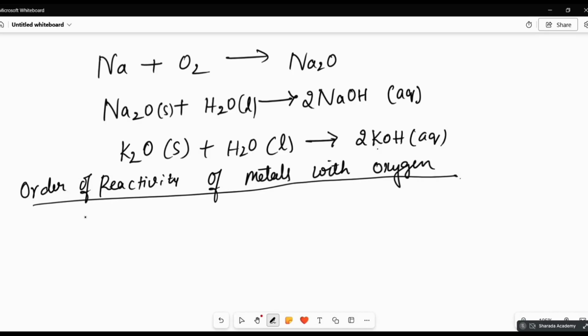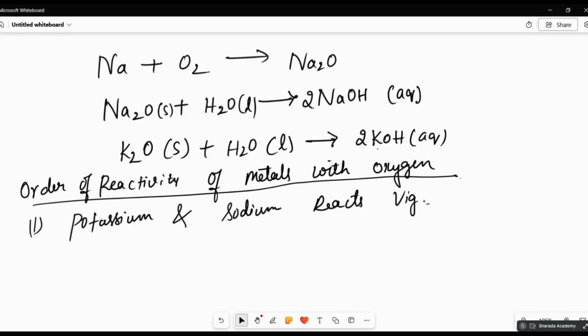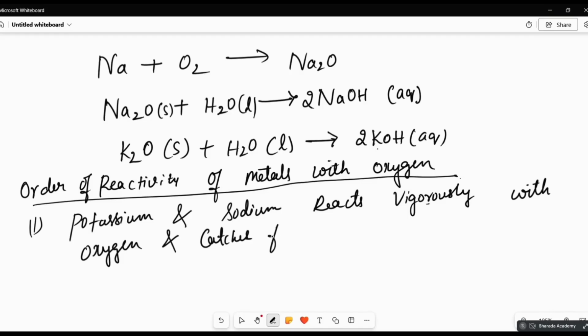First one, potassium and sodium react vigorously with oxygen and catch fire.